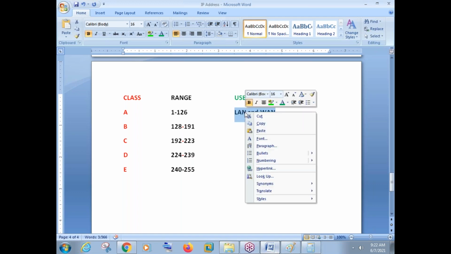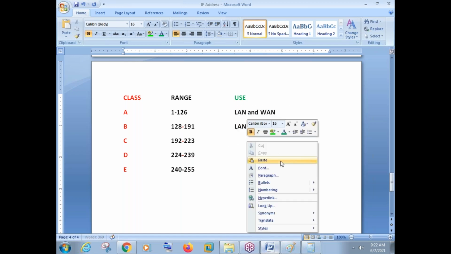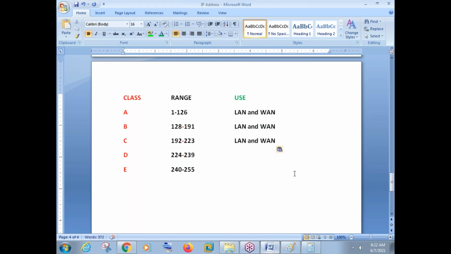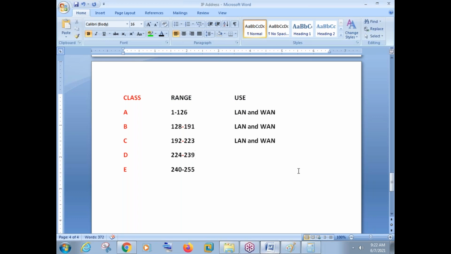And what is the use of class B? Same. What is the use of class C? Same. That means class A, class B, and class C, these are the 3 addresses that we use in our local area network and wide area networks.